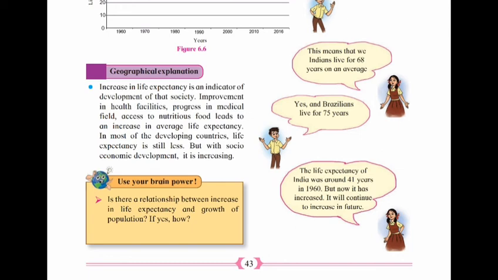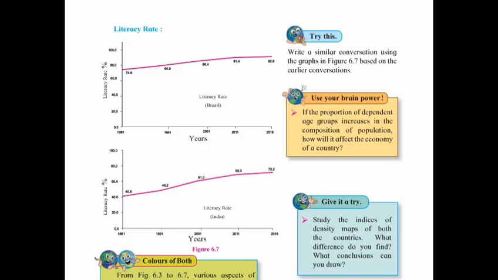In most of the developing countries, life expectancy is still less, but with socio-economic development, it is increasing.